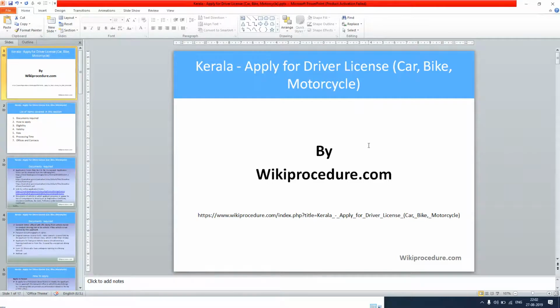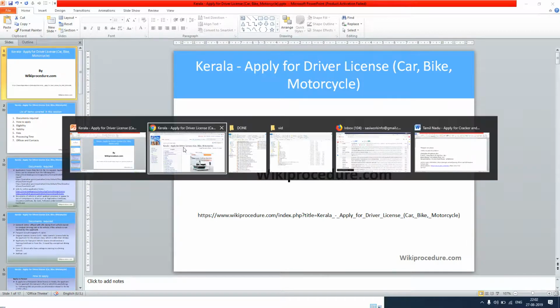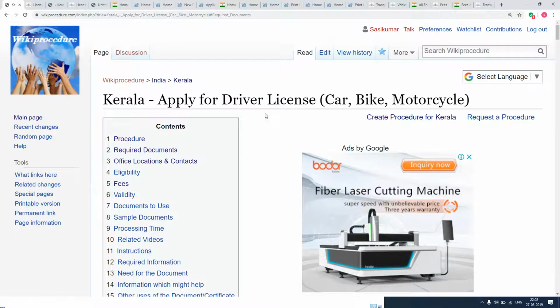Wikiprocedure.com welcomes you for another session on how to apply for driving license for car, bike or motorcycle through online in Kerala. The link provided below here will help you in reaching our site wikiprocedure.com and the page Kerala apply for driver license car, bike or motorcycle.